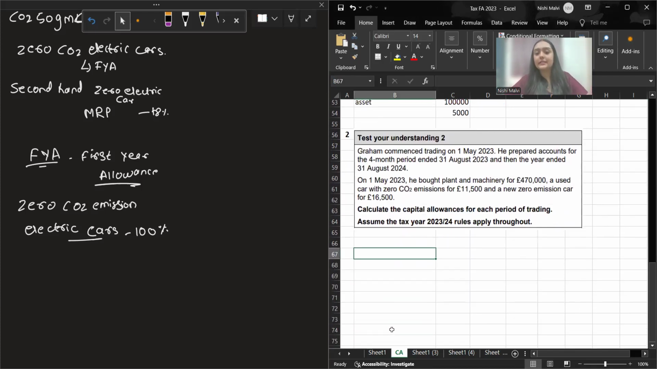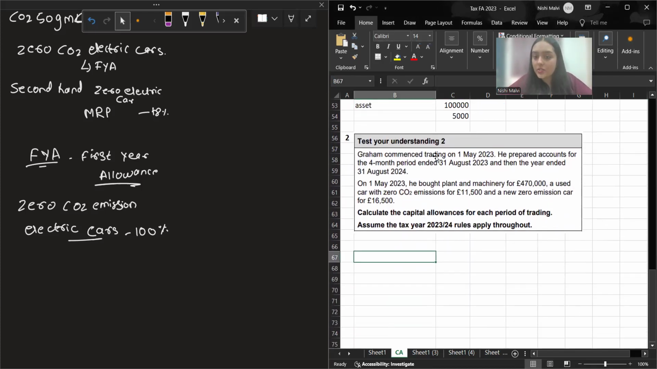See this. Graham commences trading on 1st May 2023. He prepared accounts for a 4 months period end. So if you have a 4 months period end given, then you will prorate your annual allowance according to the number of months. It ended on 31st August 2023, and then the year ended 31st August 2024, which is the next year. On 1st May 2023, he bought plant and machinery for 470,000, a used car.